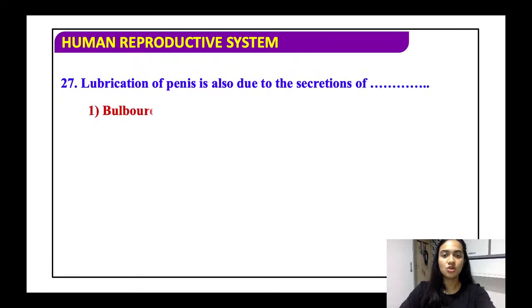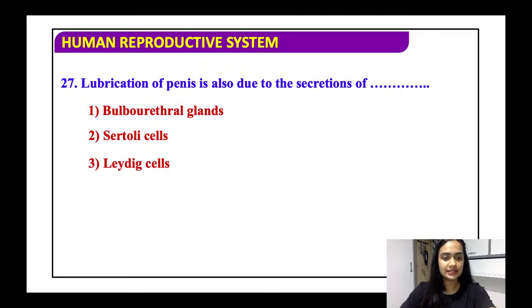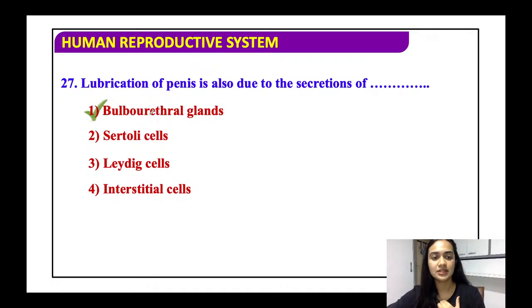Lubrication of the penis is also due to the secretion of bulbourethral glands, Sertoli cells, Leydig cells, or interstitial cells. So the lubrication is brought about. What happens is when first the semen passes through the seminal vesicle, where all the secretions such as fructose and other enzymes are added, followed by the bulbourethral gland, which will add lubrication. So this basically helps to make it act as a lubricating fluid.